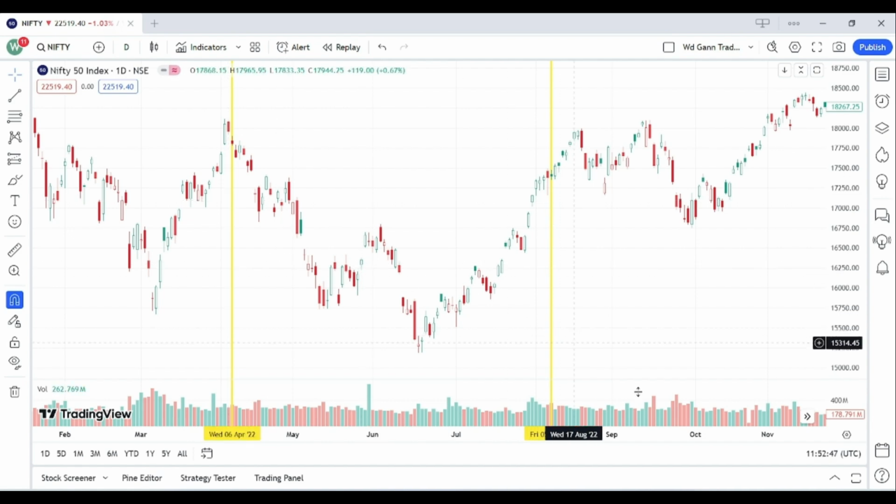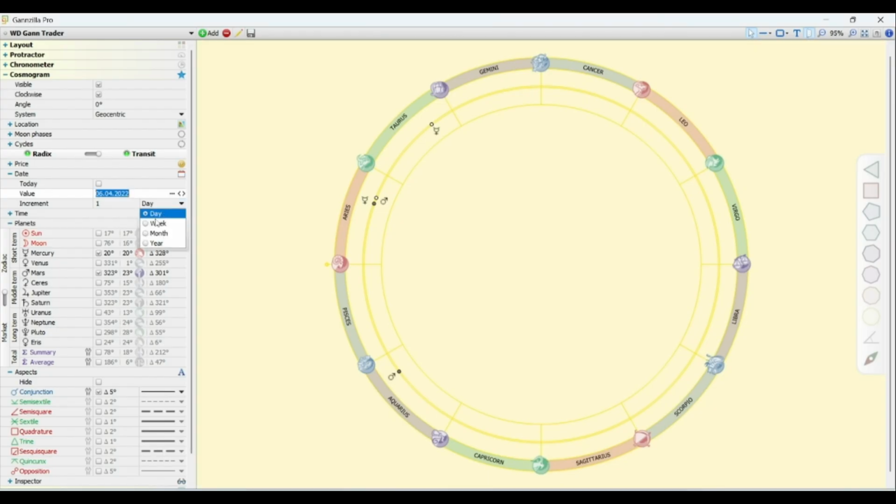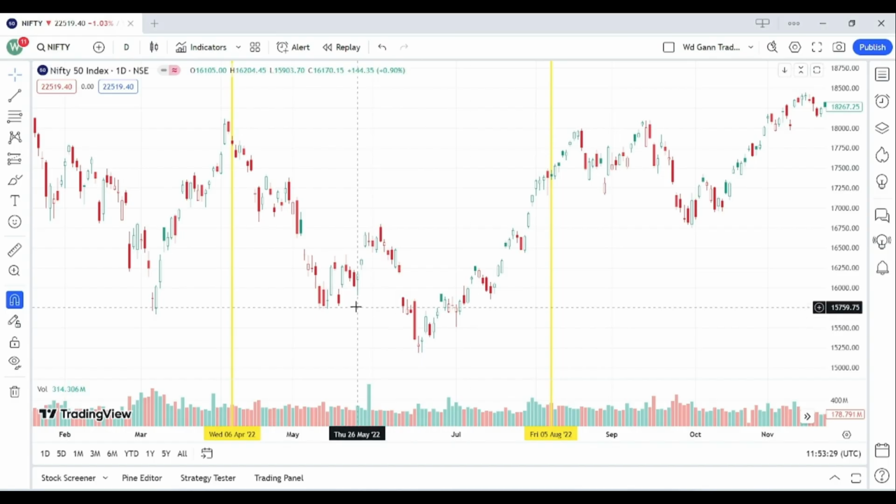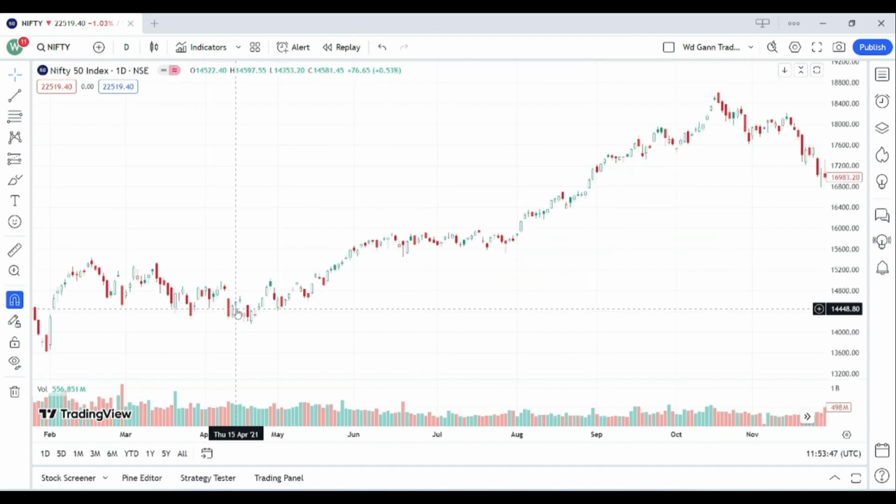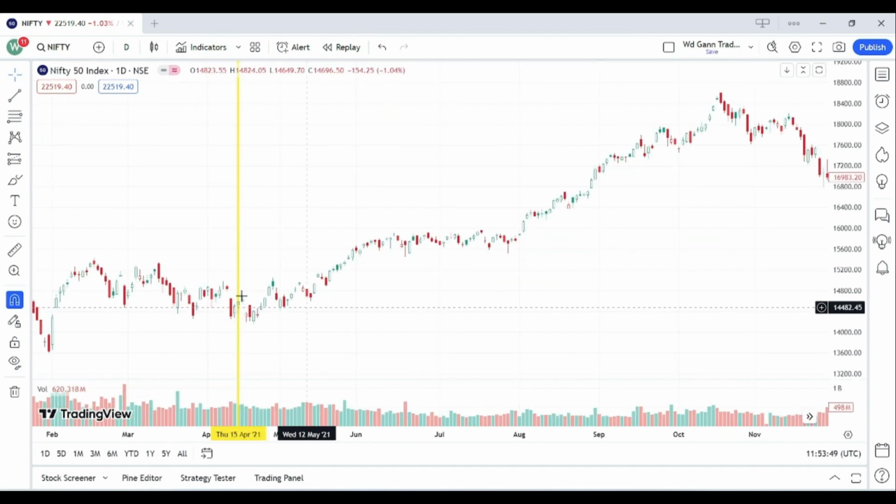Now let's go more in the past. Change it to month. And here you can see that on 15th April 2021, there is the next conjunction between Mercury and Mars. Let's mark it on the TradingView app. So here is the date, 15th April 2021. We can see here the market fell for the next 3 days.